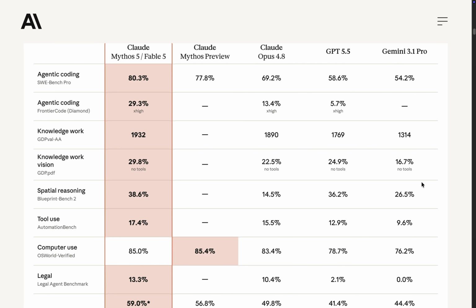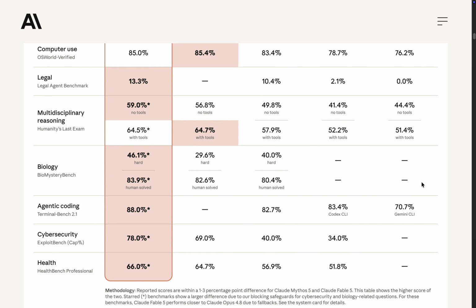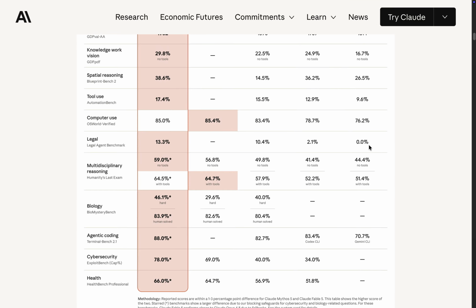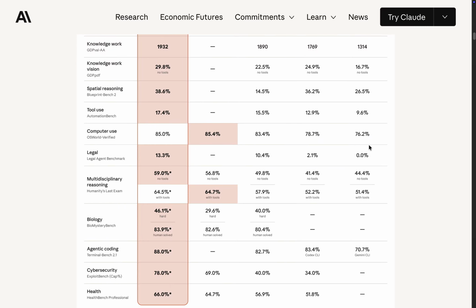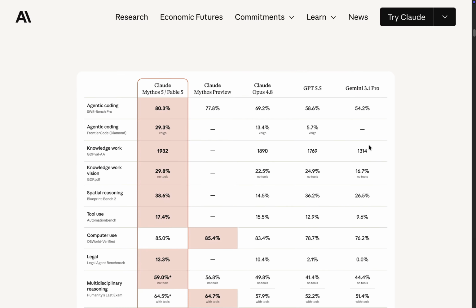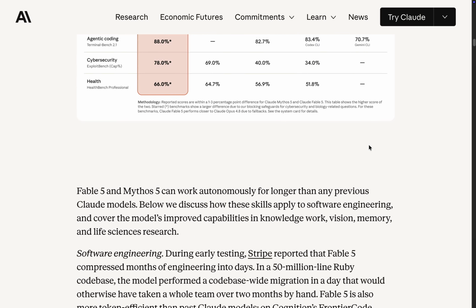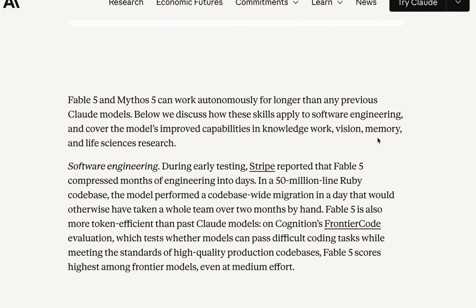Anthropic's launch post says Claude Fable 5 is the most capable model it has ever made generally available. The company claims it is state-of-the-art on nearly all tested benchmarks, with strong performance in software engineering, knowledge work, vision, scientific research, and long-running tasks. The public launch post gives several practical examples. First, Fable 5 performs better as tasks get longer and more complex.